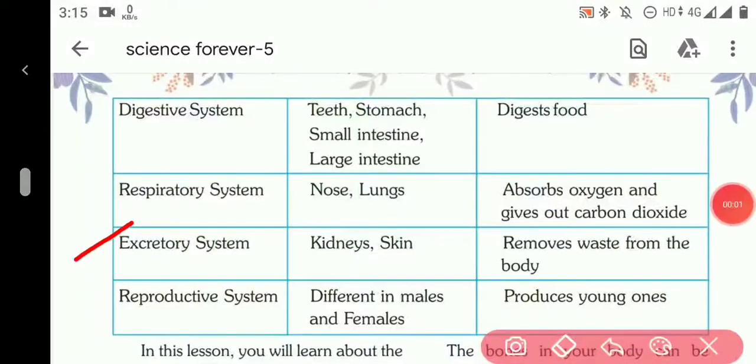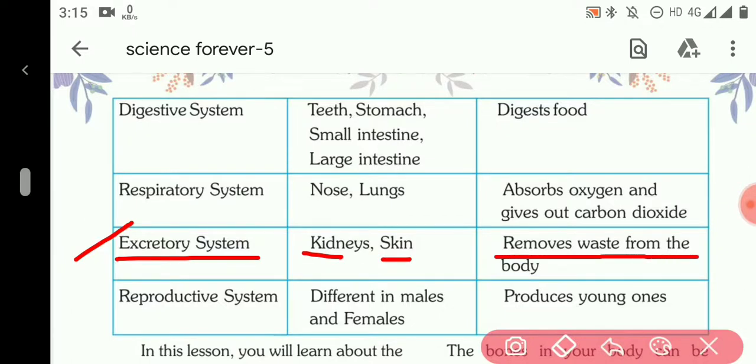The next one is the excretory system. The excretory system is the system which helps to remove all the toxins and waste from our body. The organs are kidneys and skin, and the function is removing waste from the body.